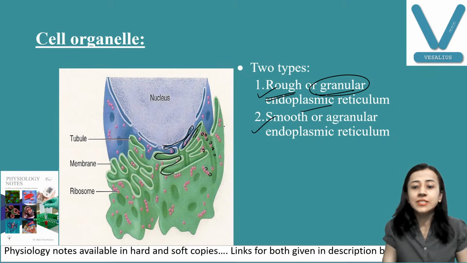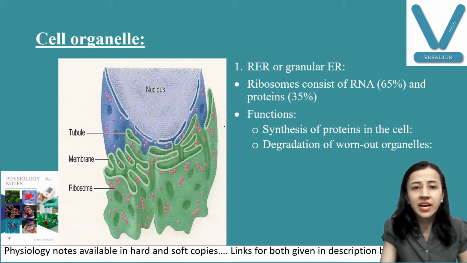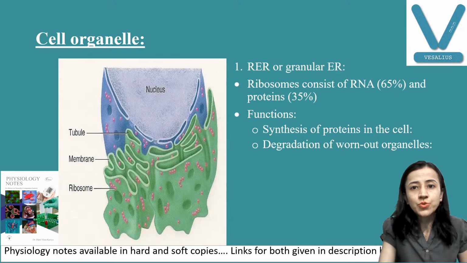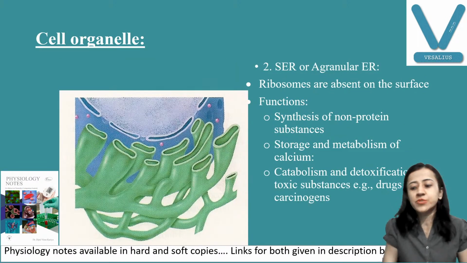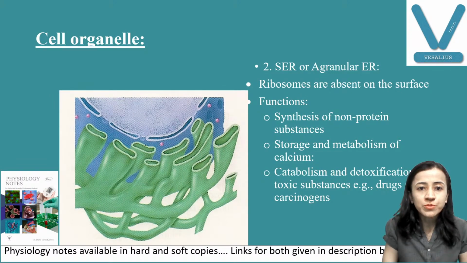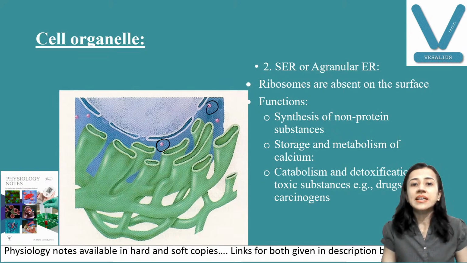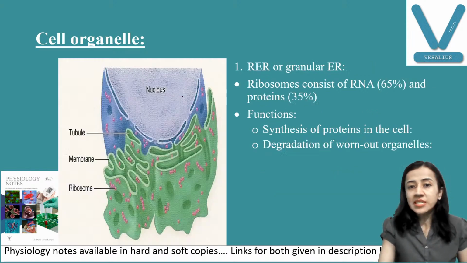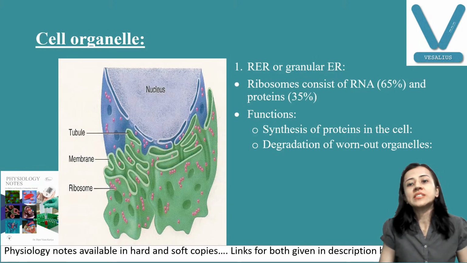You can see these granules are nothing but your ribosomes. Okay, and second is smooth endoplasmic reticulum. Here I don't have the diagram of the smooth one. I'll just show you smooth if I have this one. This is the smooth. You can see here no ribosomes are visible. These are ribosomes. Okay, fine. Now ribosomes are concerned with protein synthesis. So the function of the rough endoplasmic reticulum is protein synthesis.